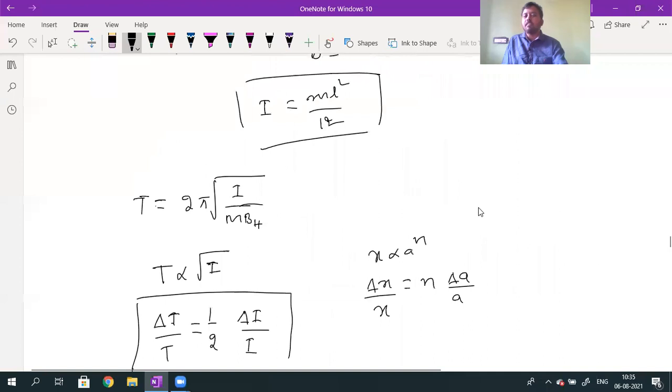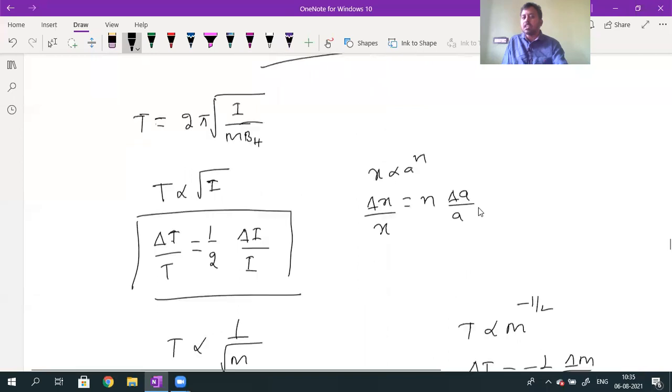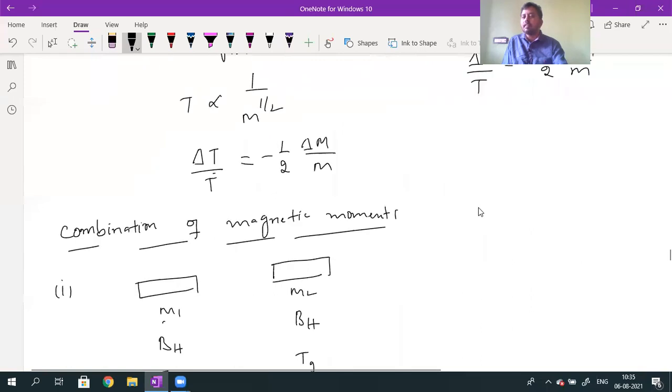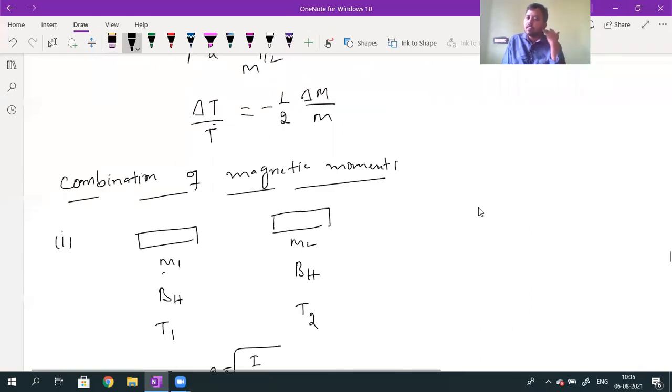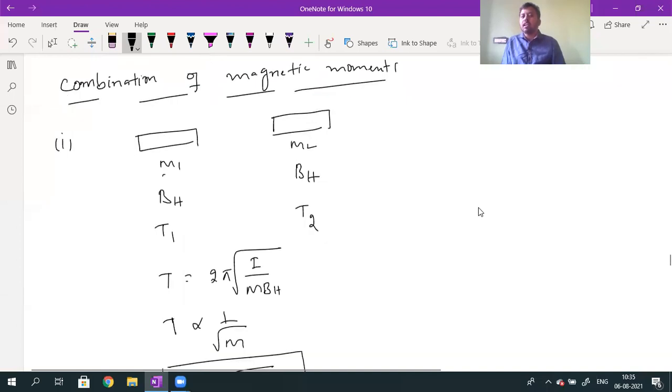Okay. Then time period, in a given place, is directly proportional to root I, the moment of inertia, and inversely proportional to root M. What is the magnetic moment? Okay? But once again, you should know how to calculate the combination of magnetic moments. What are the points we discussed? Vinith, is your doubt cleared? Anaga, where do we take BE in place of BH? Sir, if we take BE in place of BH, what is BE? What is BE, Anaga?